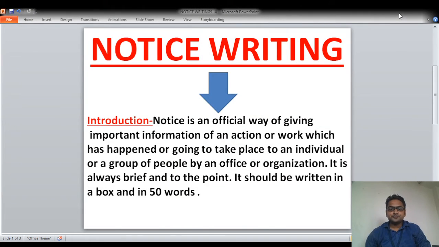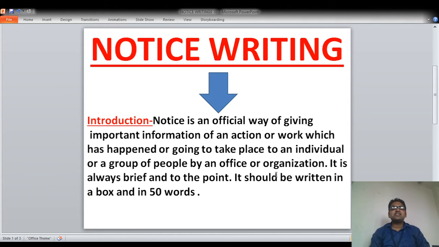Notice writing. Before we start writing a notice, we should know what a notice is. A notice is an official way of giving important information about an action or work which has happened or is going to take place, to an individual or a group of people, by an office or an organization.